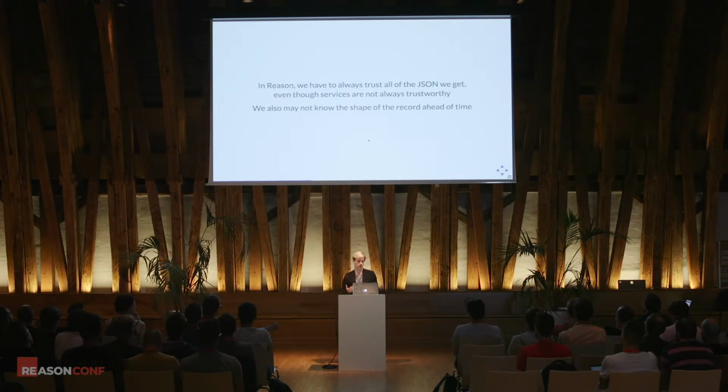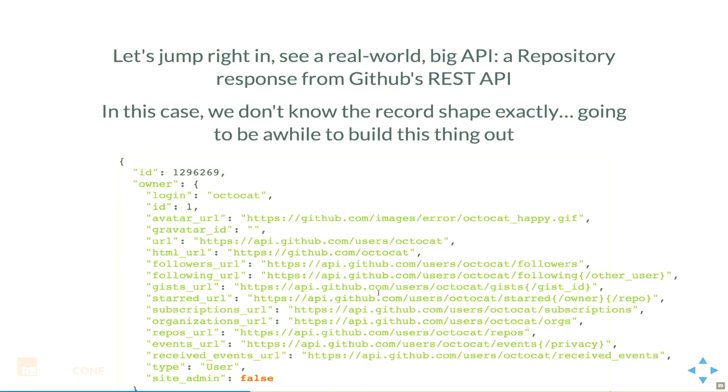And oftentimes, these services are not terribly trustworthy about it. And the other big problem is, this requires me to enumerate all the fields and to build out the records ahead of time. I have to know the shape very, very well, even when there may not be good documentation on what the shape of the response looks like. So this is from a real-world API. This is GitHub's API. Their new one is in GraphQL, but their V3 was REST. It was very RESTful. And I can't even get all of the response in here. This is a huge response just to get repository information. So if you are to convert this into the Reason record syntax, this is going to take you a while.